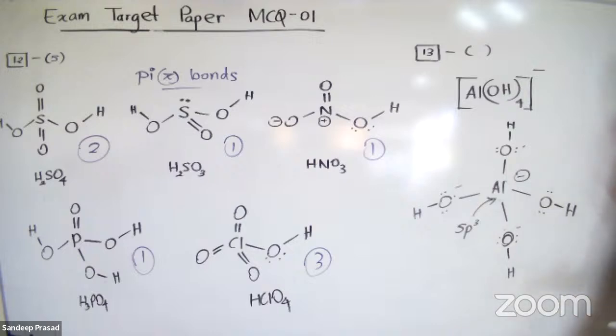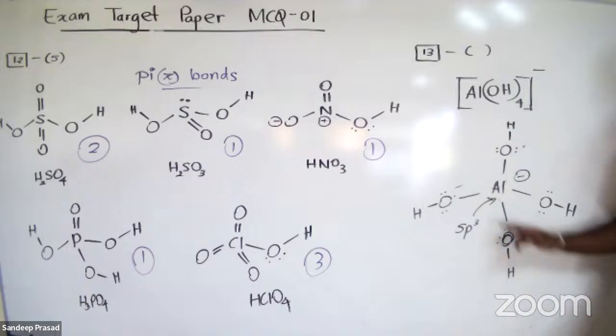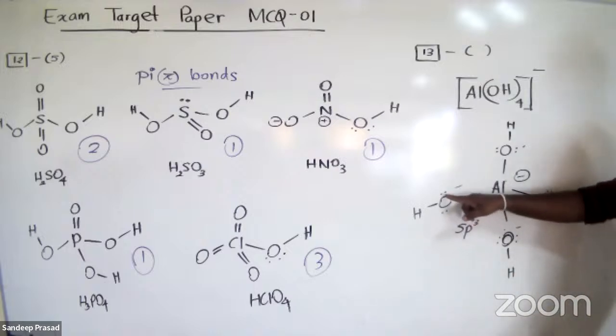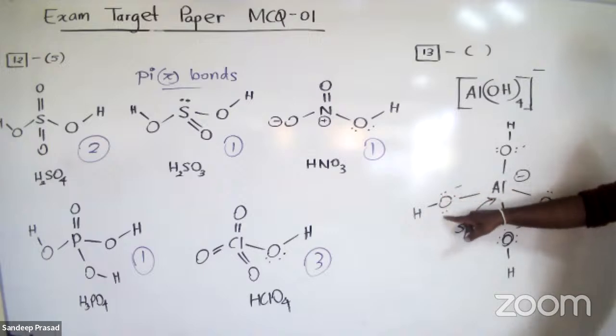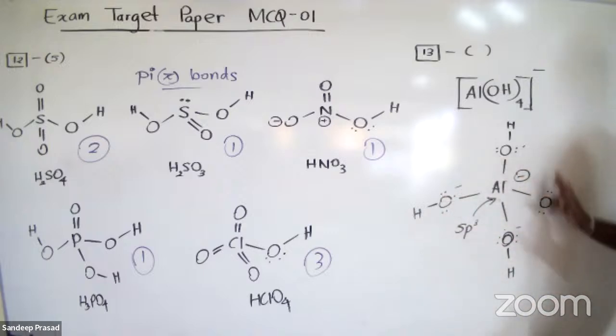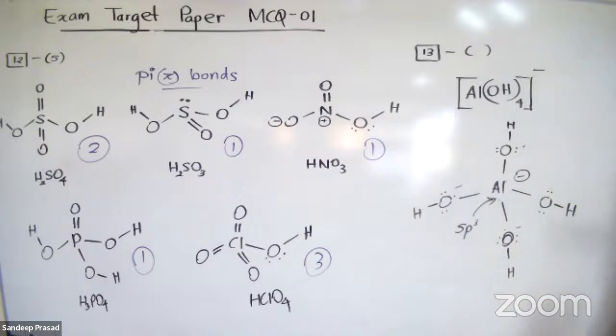The number of sigma bonds is 4. You can see that actually there are 8 sigma bonds: 1, 2, 3, 4, 5, 6, 7, 8. Wrong. The total number of electrons in the valence shell is 28. Is that correct? In the valence shell of aluminium, we can consider 8 electrons. Here we have 2, and in each oxygen we have 6, so 6 into 4 is 24. 24 plus 8 is 32. But they have given 28. That is wrong. So question number 13 answer is second. These are very, very easy questions. Not difficult.